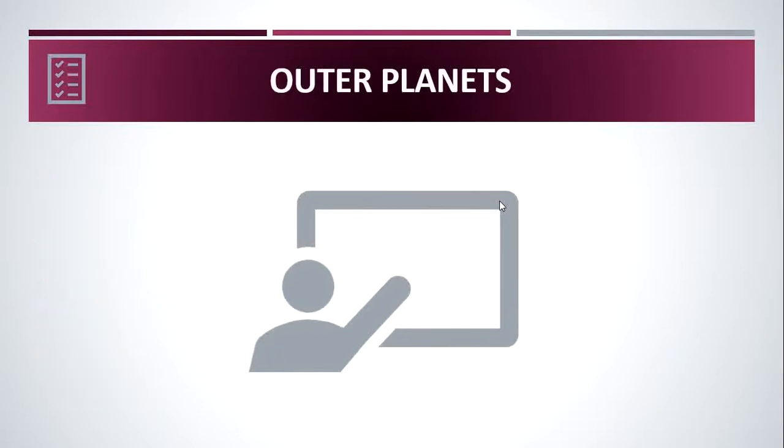Outer planets. In outer planets, the first planet is Jupiter. It is also called the giant planet. It is the largest of all planets, about 11 times larger and 318 times heavier than the Earth. How many times heavier than the Earth? 318 times heavier than the Earth. It has 3 rings and 65 moons. How many rings does it have? 3 rings. And how many moons? 65 moons.